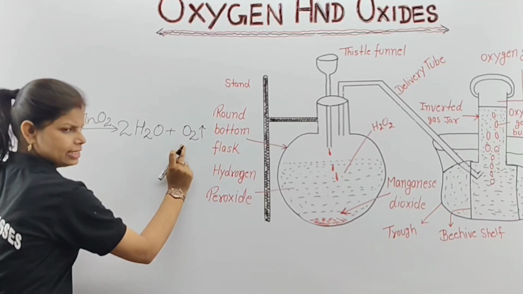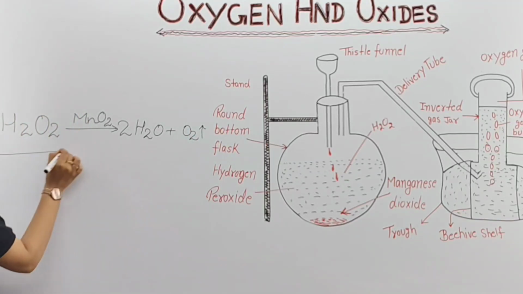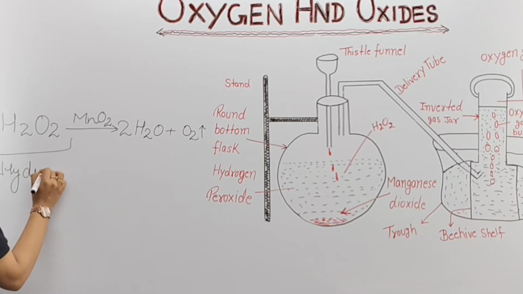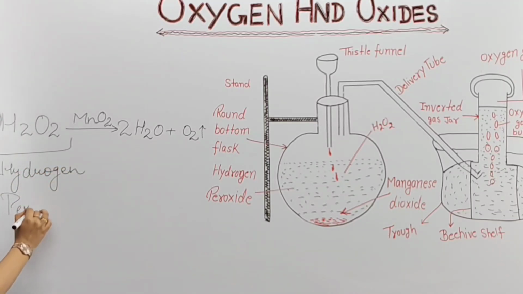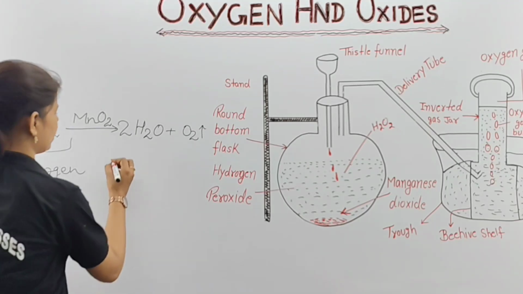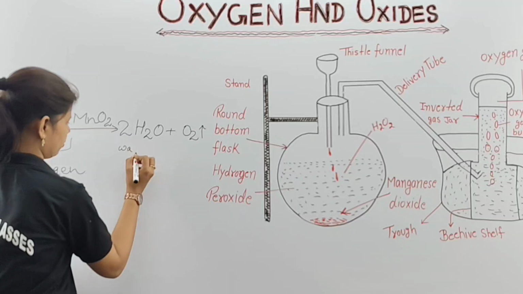You can see oxygen is released. This is your formula for hydrogen peroxide, with the catalyst manganese oxide. It will give water as well as oxygen.